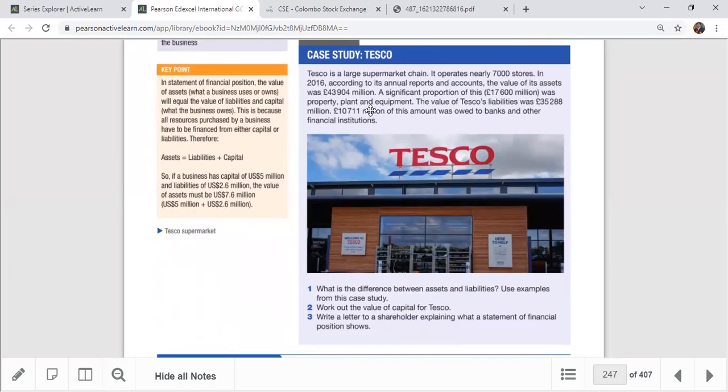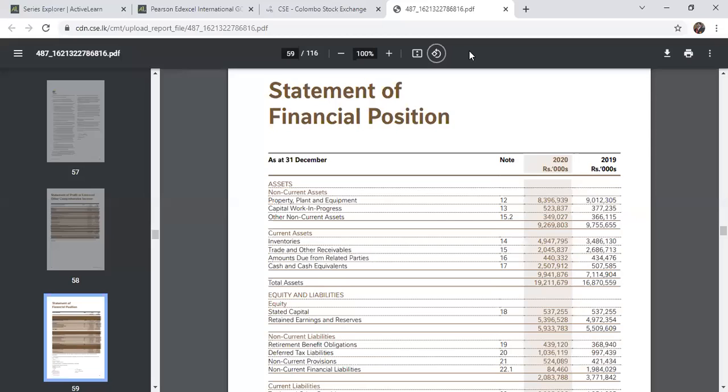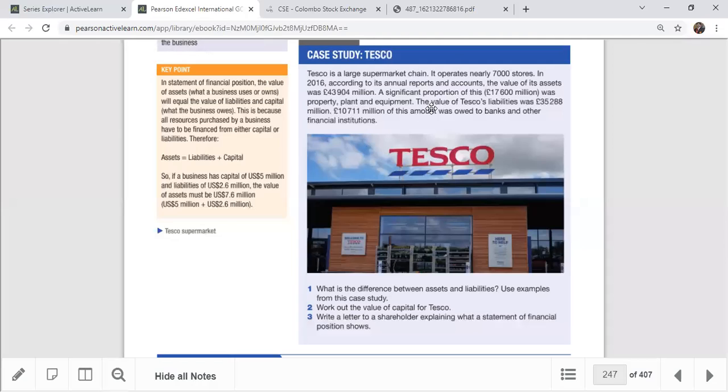You can see even at Nestle, a significant proportion goes to property, plant, and equipment: 9.2 billion out of total assets of 19 billion. Almost half goes to non-current assets, right? Normally, that's why in every business organization the non-current assets section is very significant, especially in manufacturing businesses. Their machines, buildings, and properties are the most valuable.